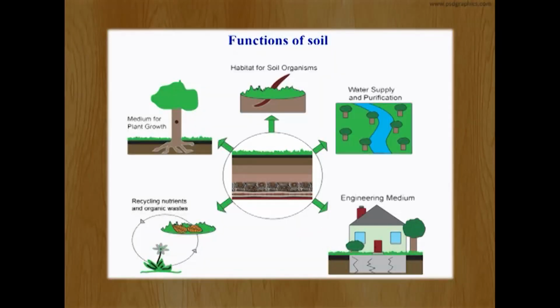The fifth is that it provides the basic materials for construction of buildings, rails, roads, bridges, and so on. So in this way we can see that the soil plays a very important role in human lives. It influences the activities of humans both directly as well as indirectly.